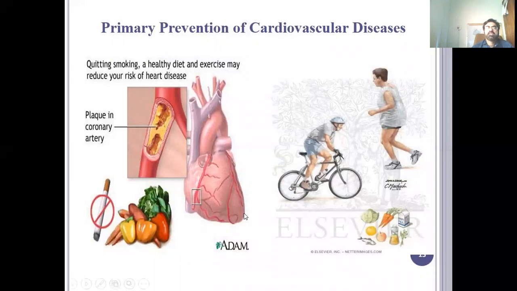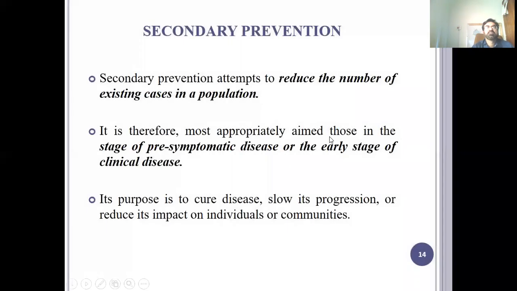And for primary prevention, these are the examples. If you convert your lifestyle from sedentary to an active one, you do exercise, you do cycling, you do jogging, then you can prevent these kinds of diseases with diet and exercise. Which type of diet do you take? You have to take a balanced diet, vegetables and other diet that is important for health, and you can prevent cardiovascular diseases by these interventions.